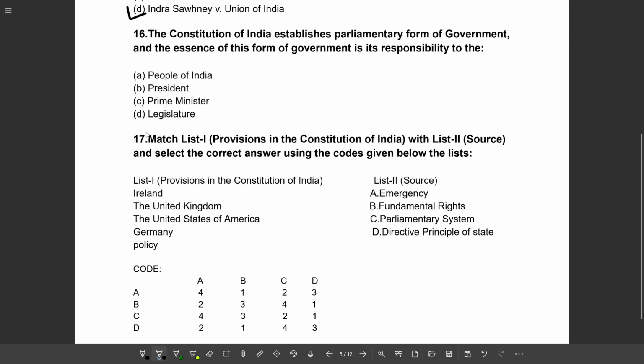Next question. The Constitution of India establishes parliamentary form of government, and the essence of this form of government is its responsibility to: option A, people of India; option B, President; option C, Prime Minister; option D, legislature. So the correct option will be option C, Prime Minister.